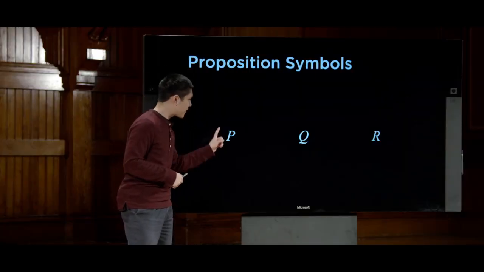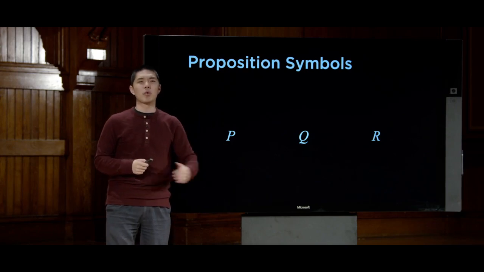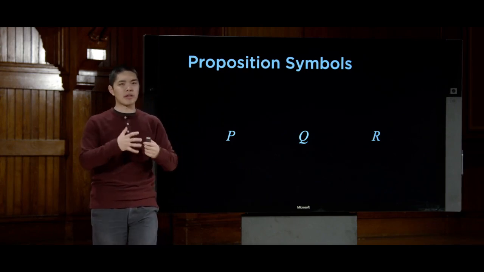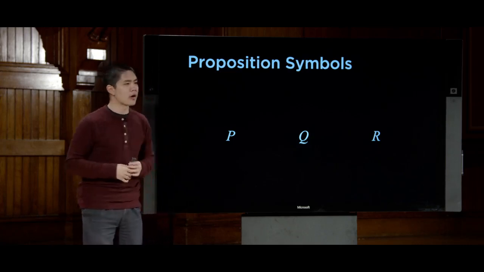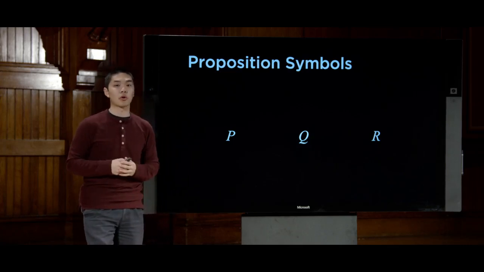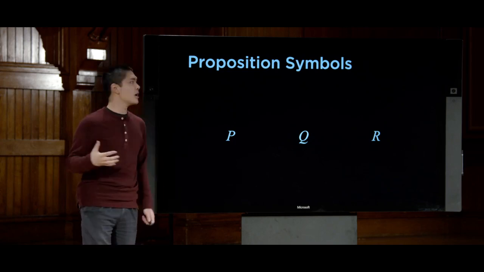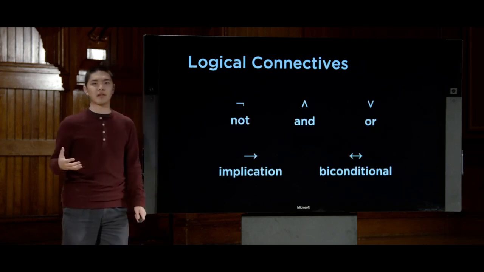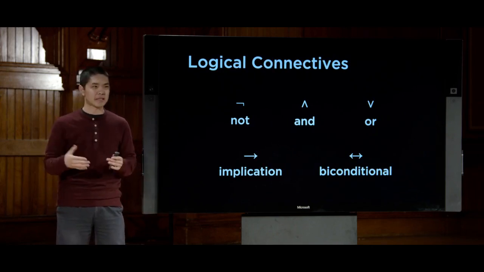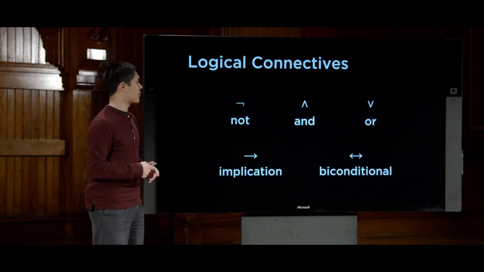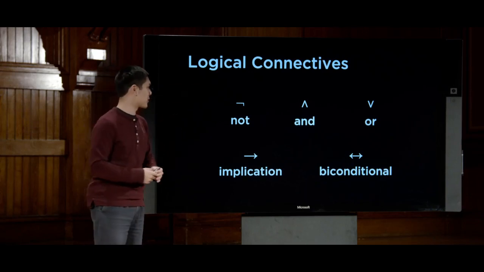Each of these propositional symbols represents some sentence or some fact about the world. But in addition to just having individual facts about the world, we want some way to connect these propositional symbols together in order to reason more complexly about other facts that might exist inside of the world in which we're reasoning. So in order to do that, we'll need to introduce some additional symbols that are known as logical connectives. Now, there are a number of these logical connectives, but 5 of the most important, and the ones we're going to focus on today, are these 5 up here, each represented by a logical symbol.